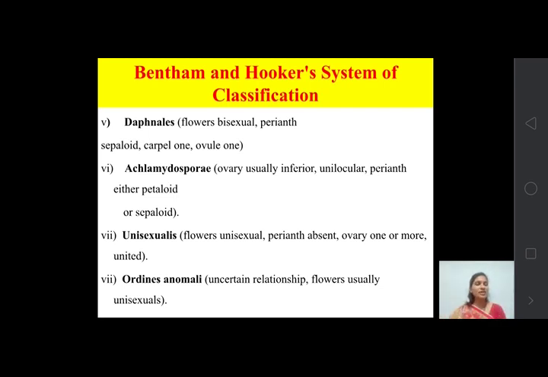Then the last series is Ordines anomali.